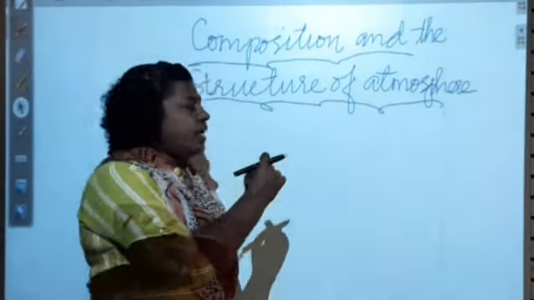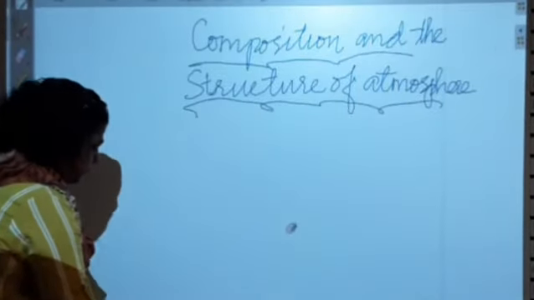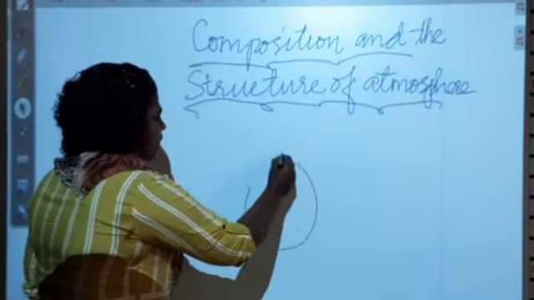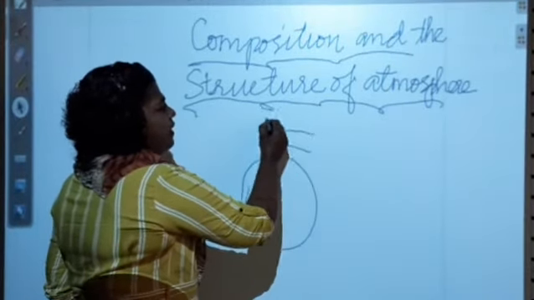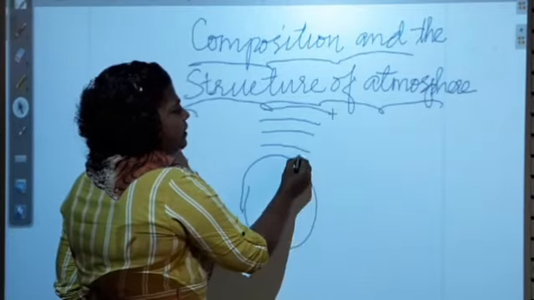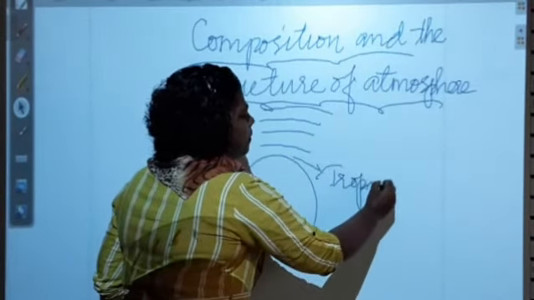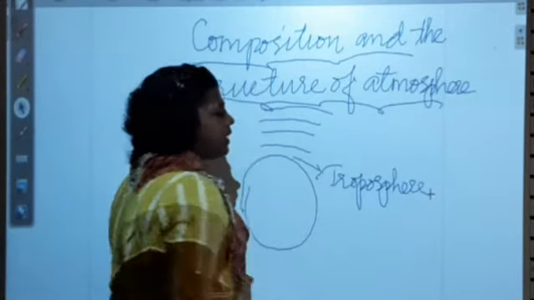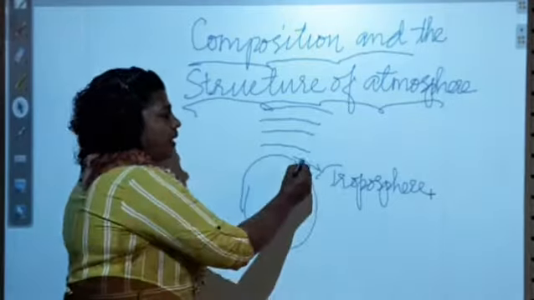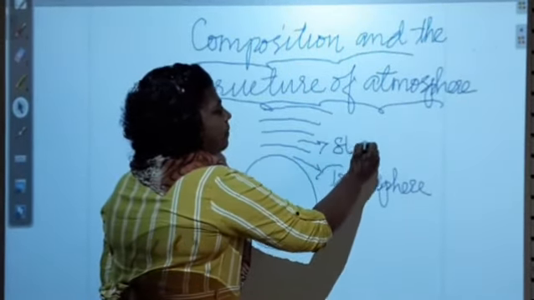And near this troposphere, we have seen this is earth. Okay, there are different layers. The first layer is troposphere, and the next layer is stratosphere.